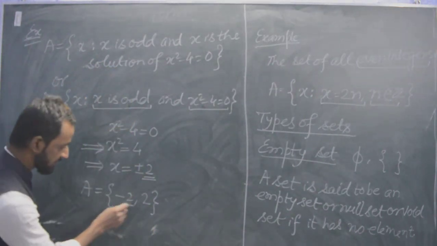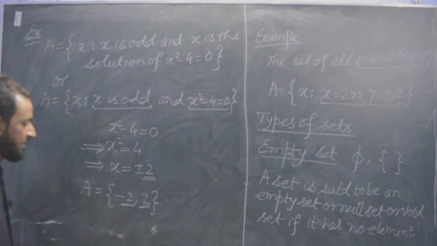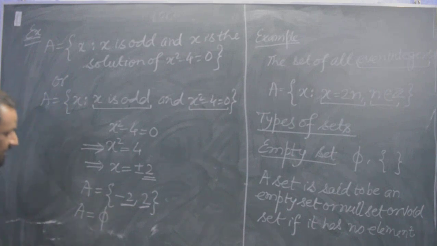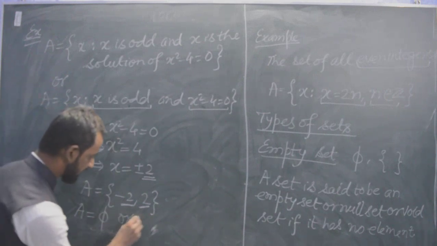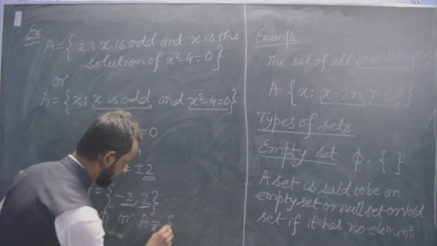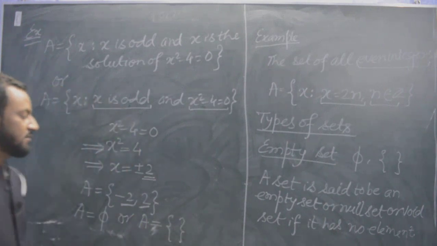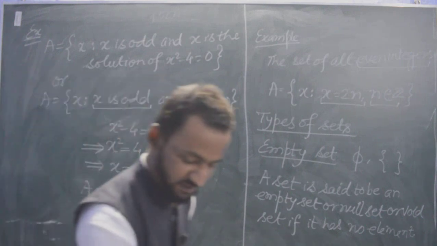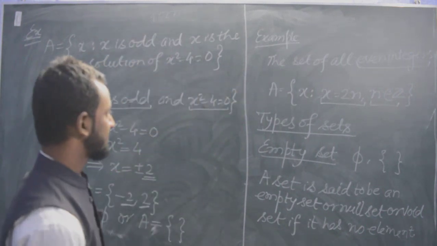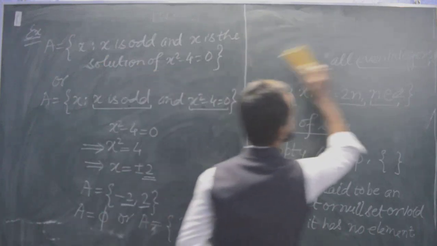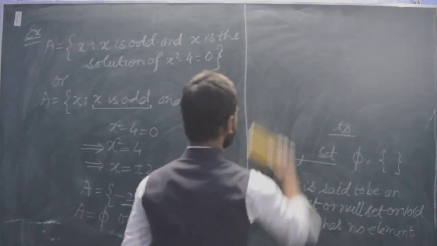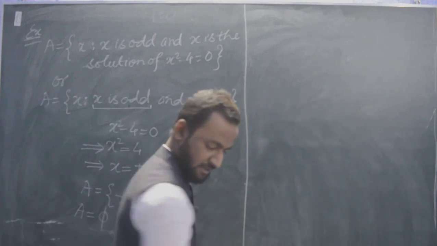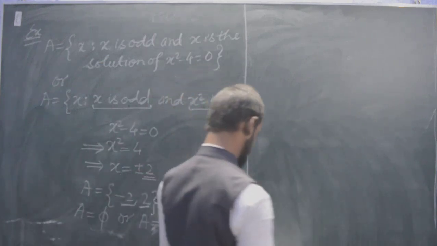See here, the values of x are not odd but they are even, so we will say A is an empty set, or we will write A equal to phi or A equal to curly brackets. Okay, hope you understood these examples. Next topic is singleton set.